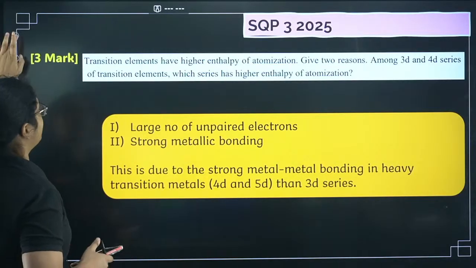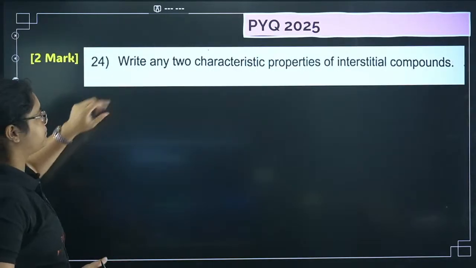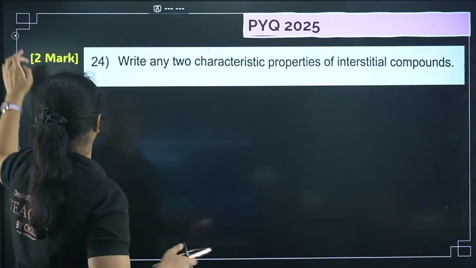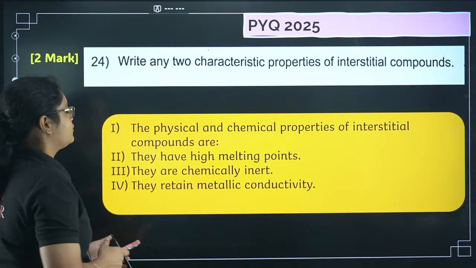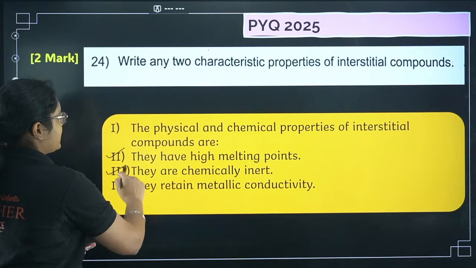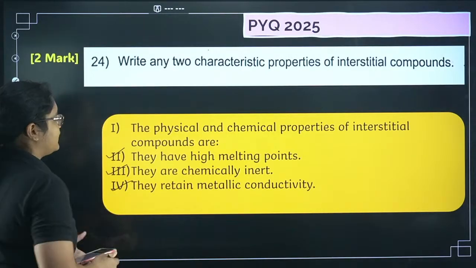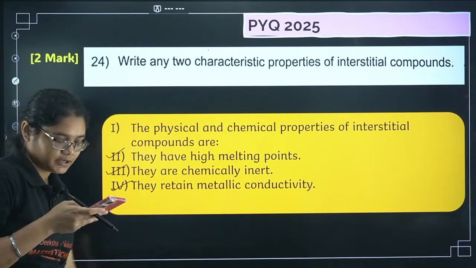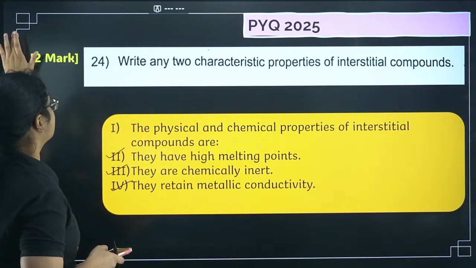Okay, so let's move to the next question, 2025 PYQ. Write any 2 characteristic properties of interstitial compounds. Very simple question. You know they have high melting point, they are chemically inert, and they retain the metallic conductivity. These are some 3 points of interstitial compounds that you should remember.